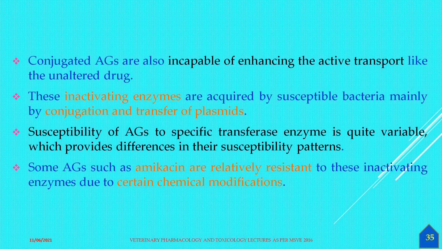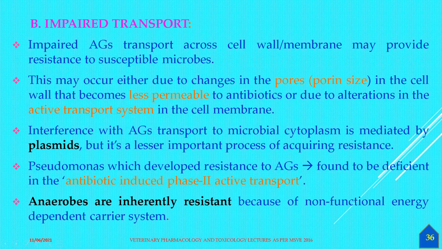Another mechanism by which the bacteria gain resistance to aminoglycosides is impaired transport of the antimicrobial agent inside the cell wall or membrane. This may occur due to a change in the pores, as we have already depicted in the earlier pictures. This is the pores. Pores are there. Then what happens is a change in the porin size will occur.